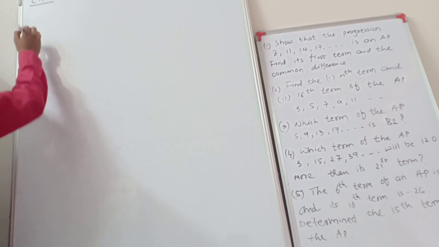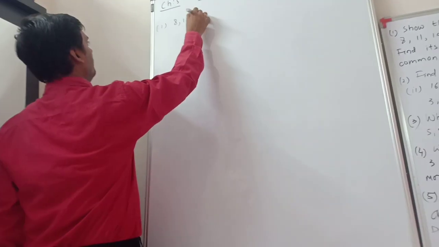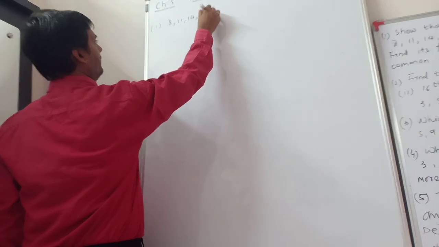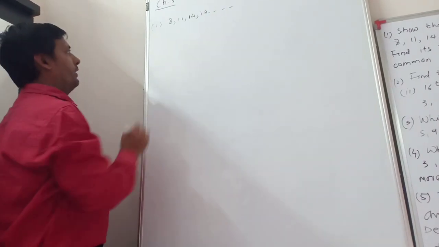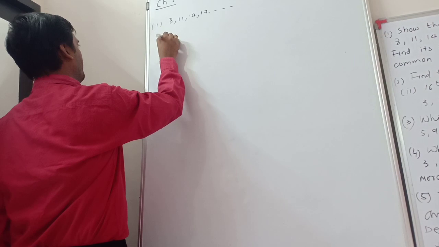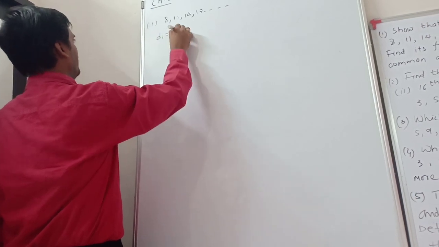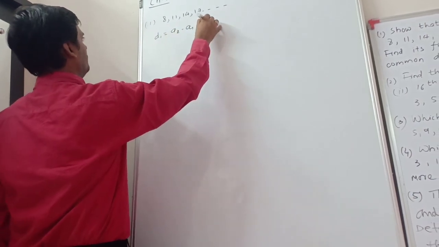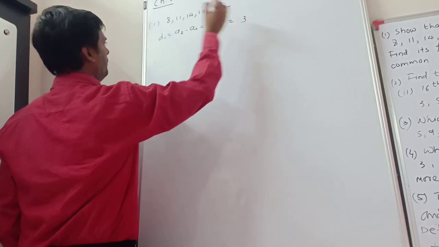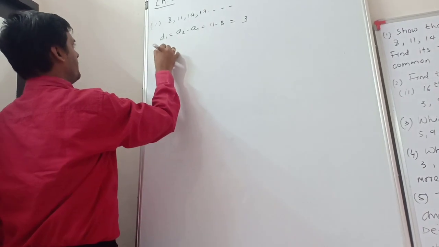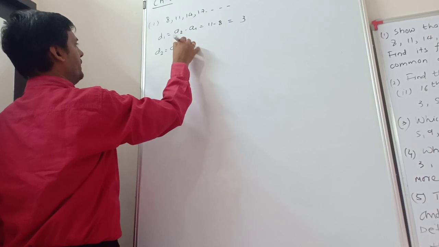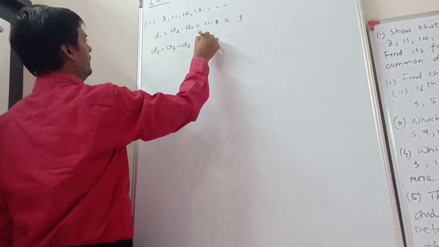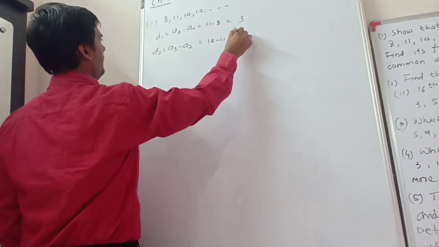So question number 1: 8, 11, 14, 17. Now first find out the common difference, suppose d1. Second term minus first term, so 11 minus 8 is equal to 3. Let us check the second difference, a3 minus a2, so third term minus second term is again 3.